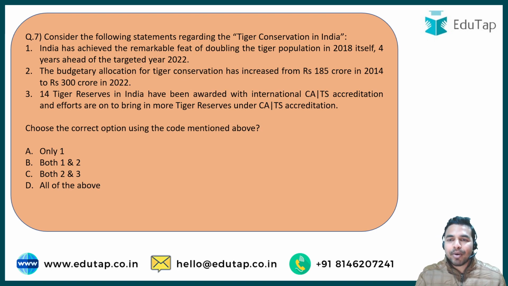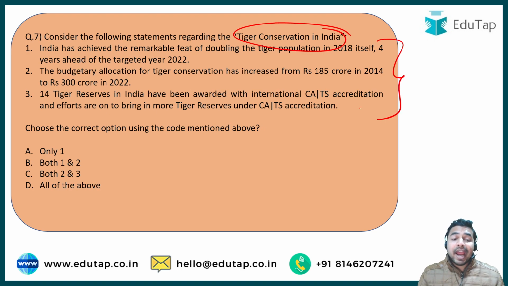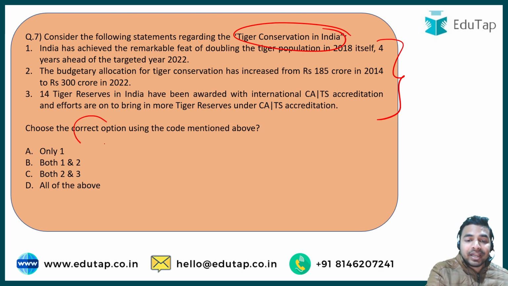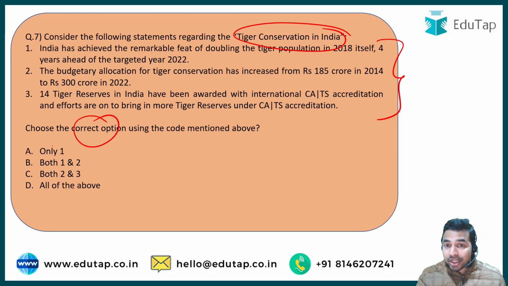The next question is about tiger conservation in India. You are required to analyze these statements in relation to tiger conservation in India, and then tell me in the comment section below which one of the following options is correct. The first statement says that India has achieved the remarkable feat of doubling the tiger population in 2018 itself, 4 years ahead of the targeted year 2022.